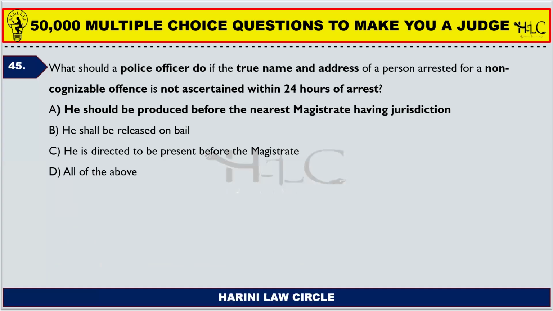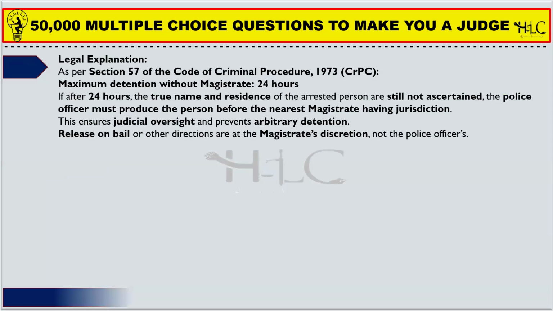45. What should a police officer do if the true name and address of a person arrested for a non-cognizable offense is not ascertained within 24 hours of arrest? He should be produced before the nearest magistrate having jurisdiction.